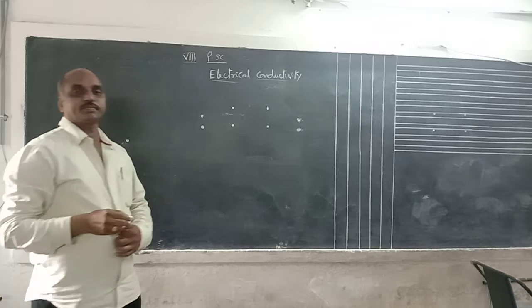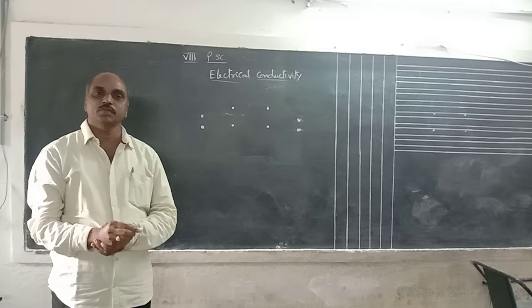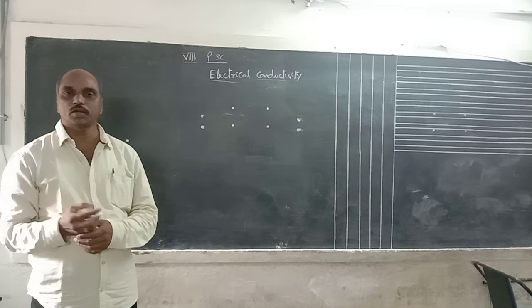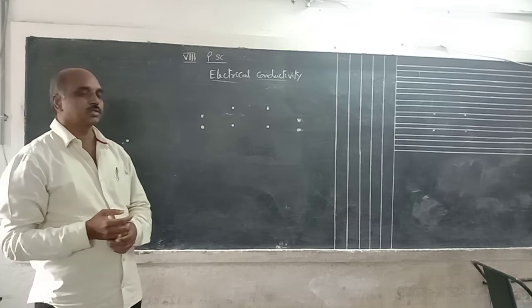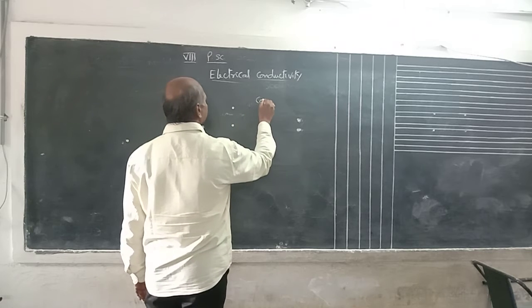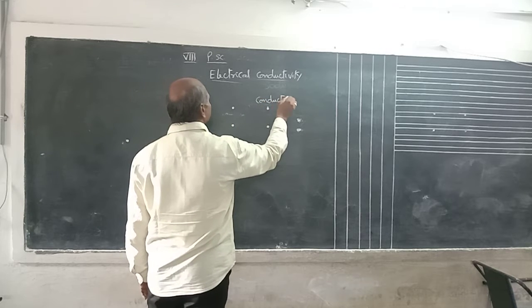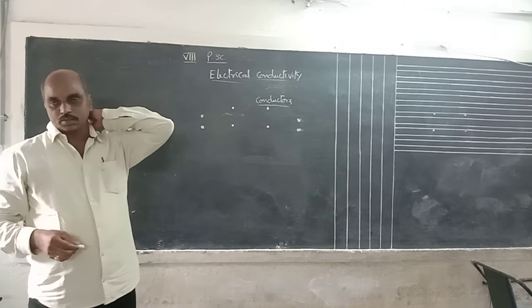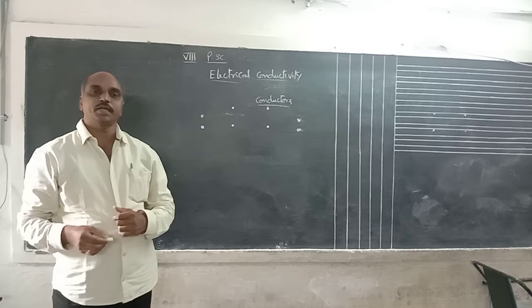Electrical conductivity of different materials. That means electrical conductivity of liquids and solids. How is it? First, what is meant by conductivity? Conductors. Here, a conductor means the substance which allows current freely.